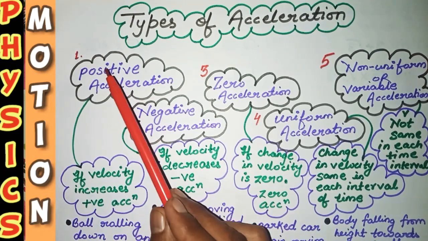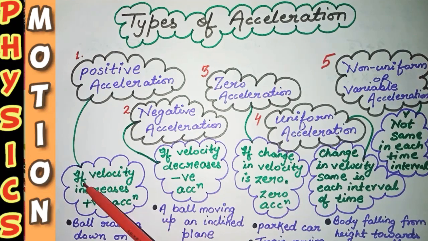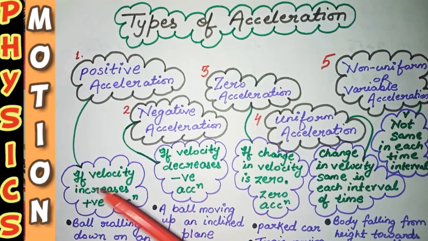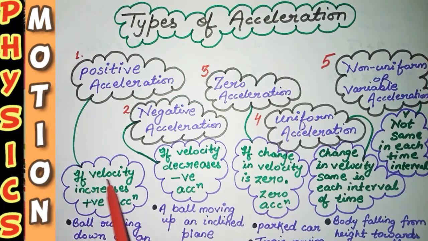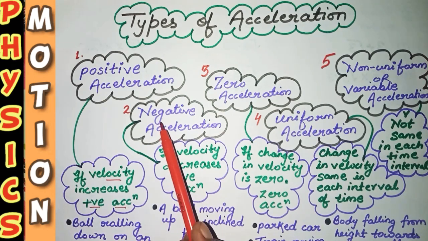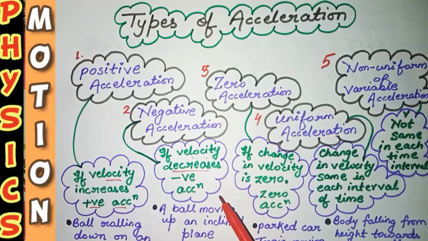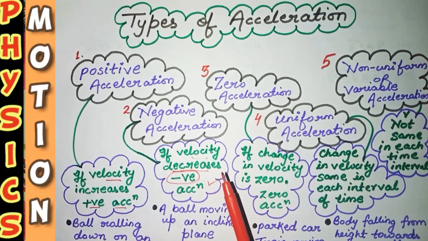Okay, the first one is positive acceleration. You are seeing here I have written some definition of that. If velocity increases, this is known as positive acceleration. Okay, if velocity is going to increase, the acceleration is said to be positive acceleration. Now come for negative acceleration. If velocity decreases, you have to call it negative acceleration.